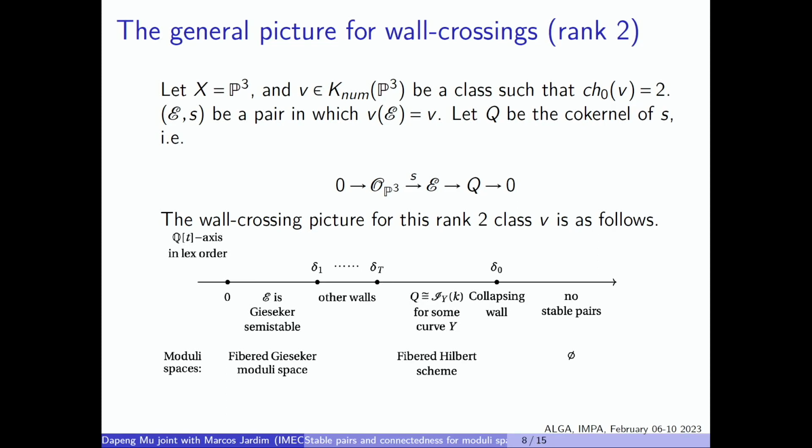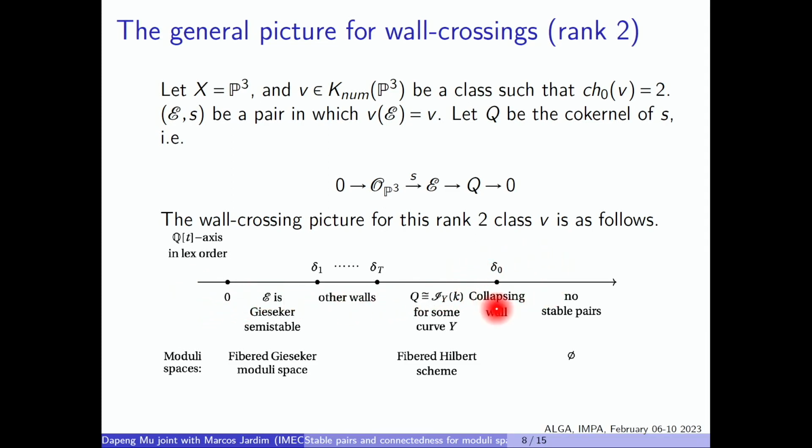Okay, let me explain this picture bit by bit. Firstly, we see there's an axis. This is an axis of polynomials, so every point on this line represents a rational polynomial. According to the lexicographical order, one endpoint is 0.